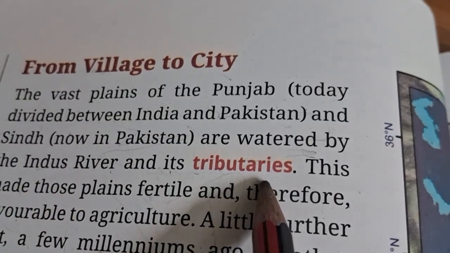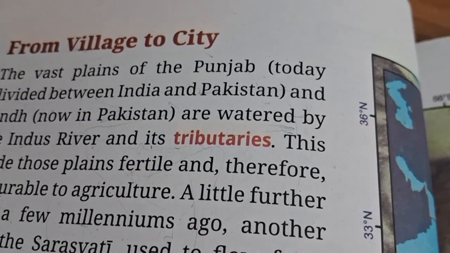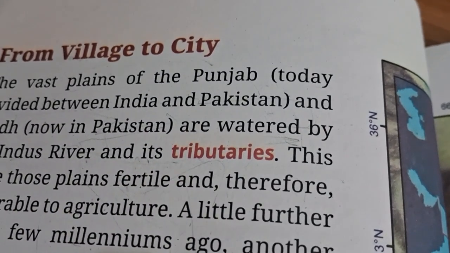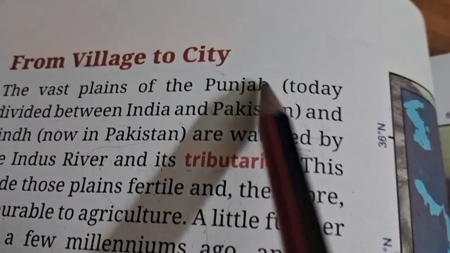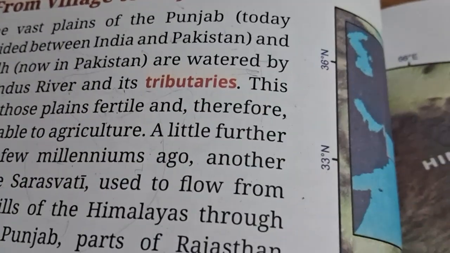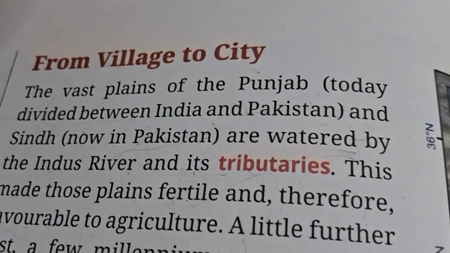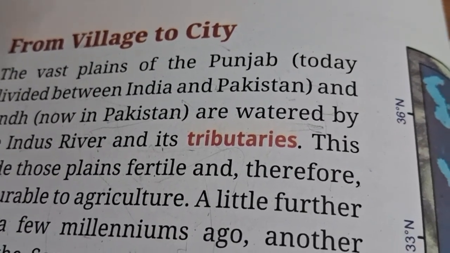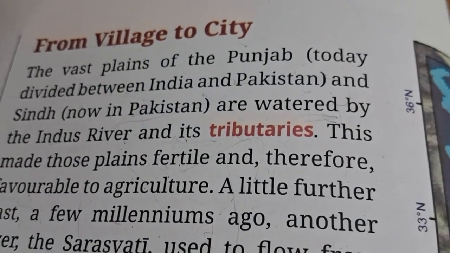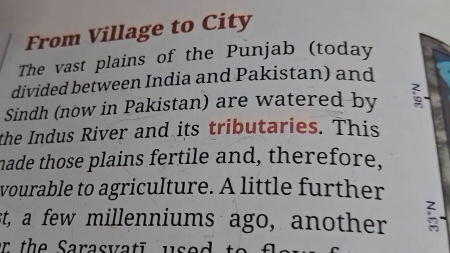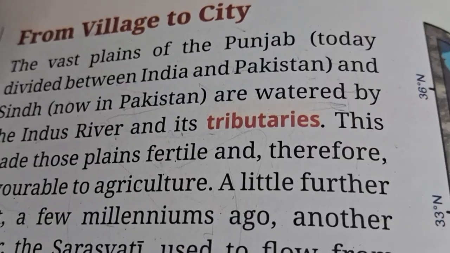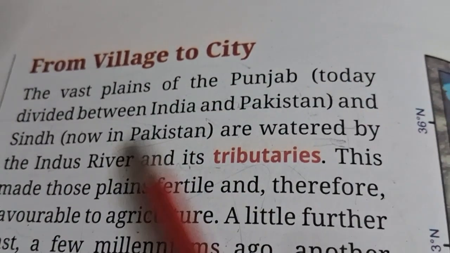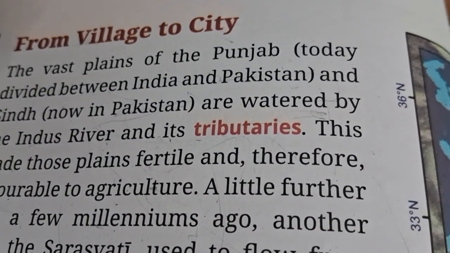Okay, you know that from the Punjab area, or the northwest area, we have the five tributary rivers. Why do we call them tributaries? Actually, the Indus is the main river. Indus is the main river that originates from the Himalaya, the Tibet glacier, and 80% of it goes to Pakistan. So it is the main river, and other small rivers are the tributaries. So this Punjab area is watered by this Indus river and the tributary rivers.